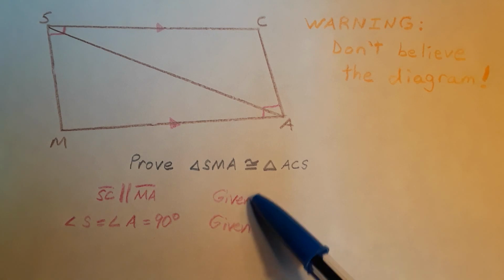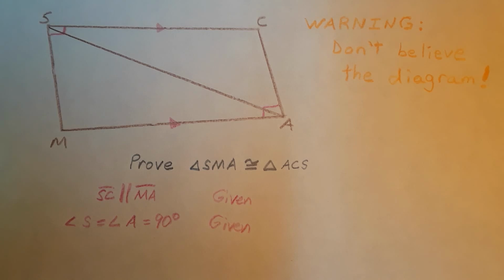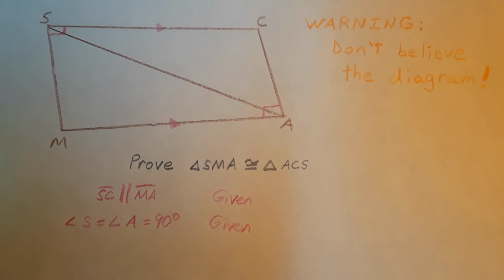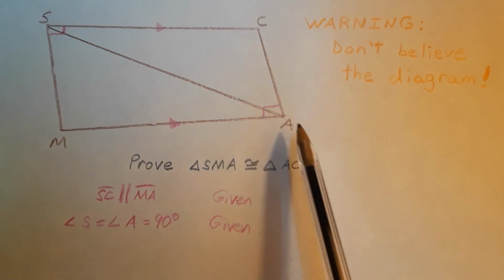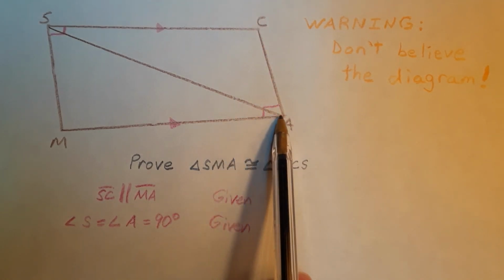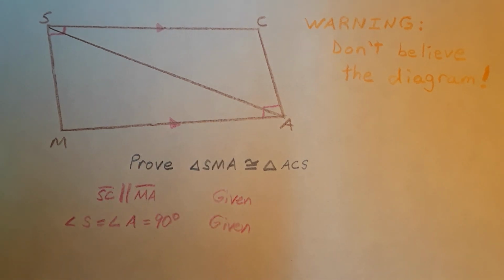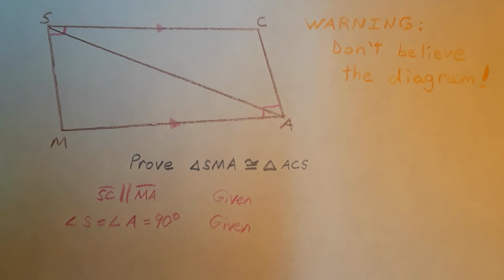From here we're going to move from our givens with the ideas that we're picking up from the picture, and we're going to move toward proving this statement. The first thing that we're going to notice is that if we have this line and this line parallel with this transversal CA and having a 90-degree angle between the transversal and this parallel line, by the perpendicular transversal theorem we have that angle C must also be 90 degrees.